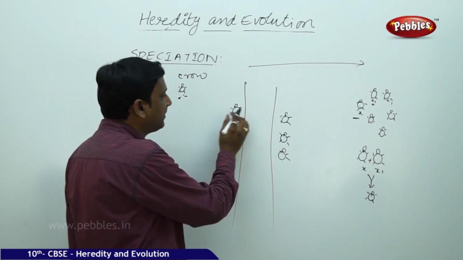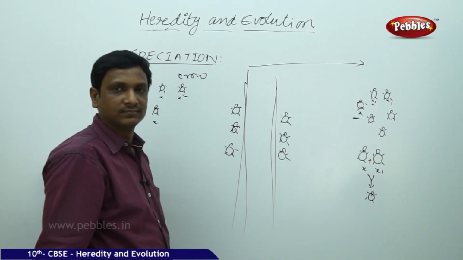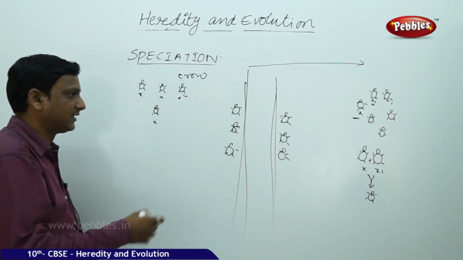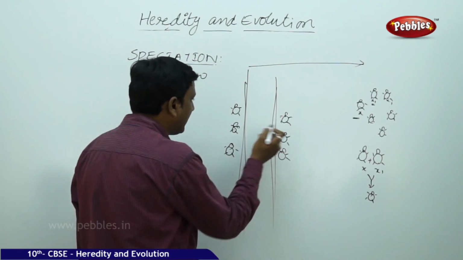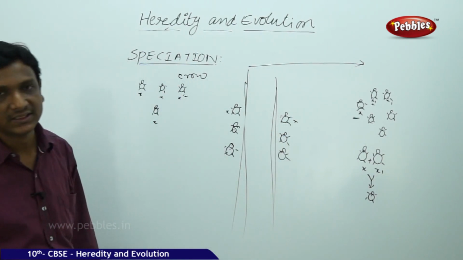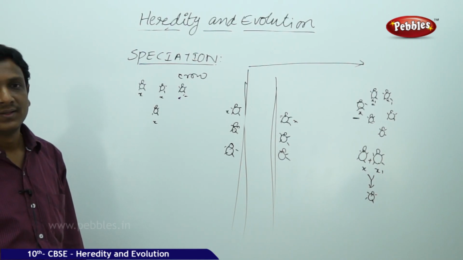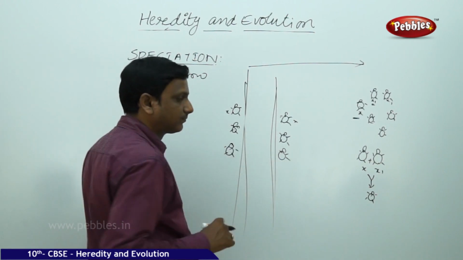Actually, earlier all the beetles were the same group, but suddenly one river came, because of flood or something. It divided the same group. This is X, the same group, divided into two by the river. So they became two groups.